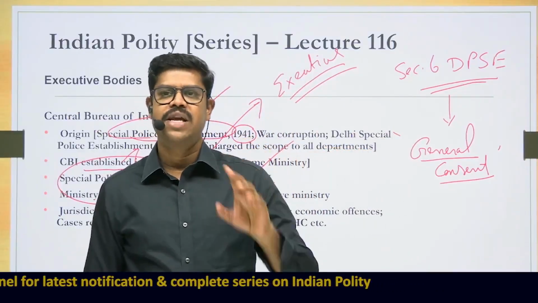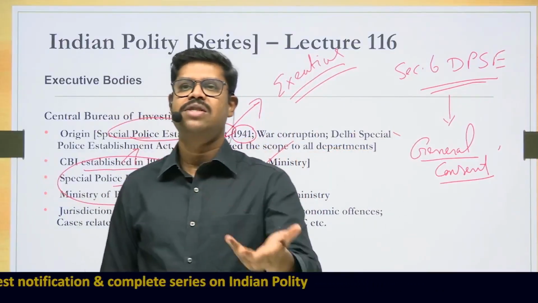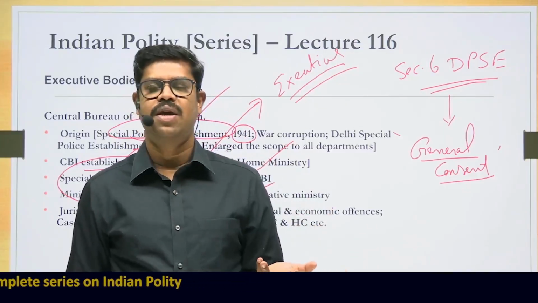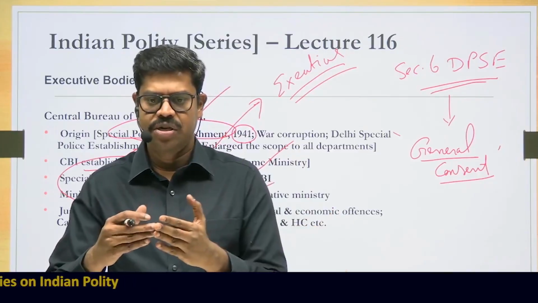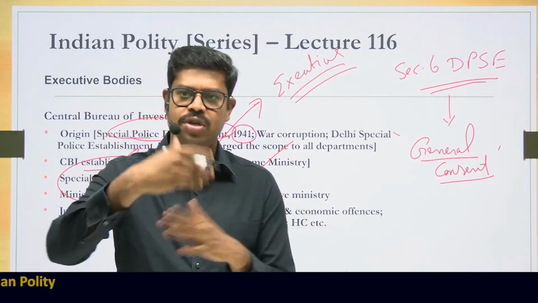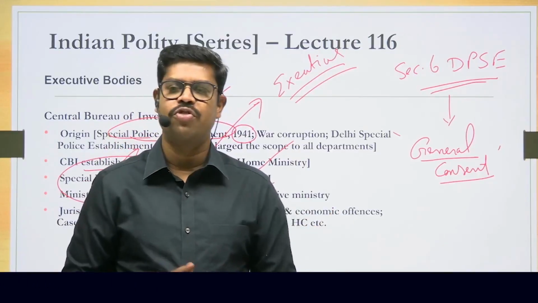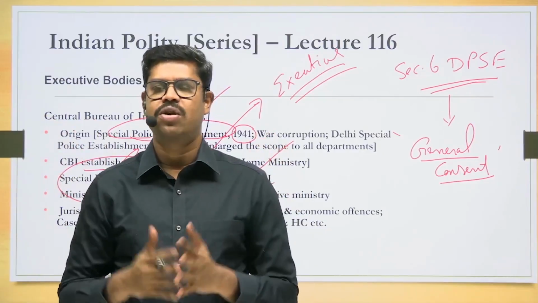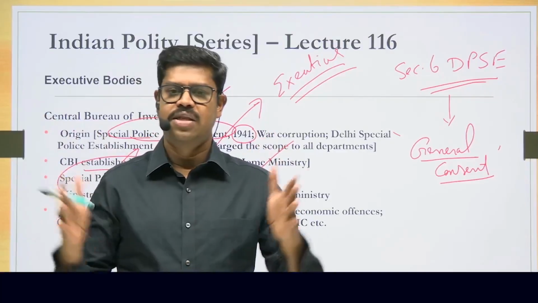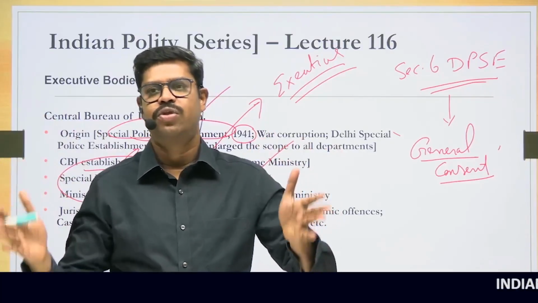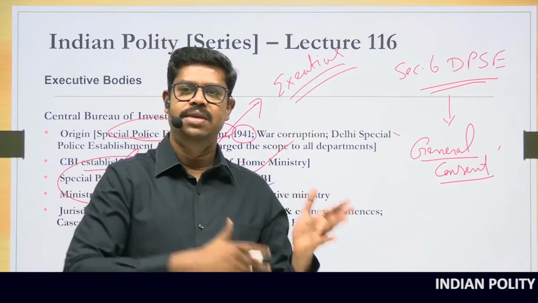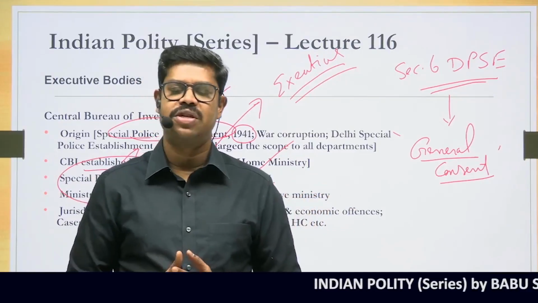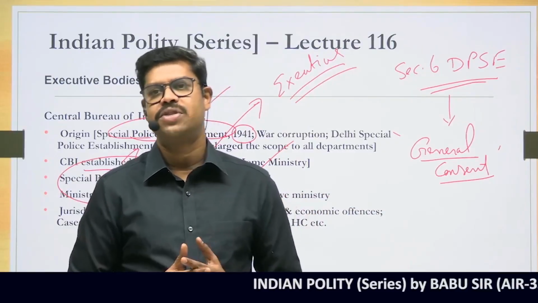Many states in our country will give general consent to the CBI, which means when they give general consent to the CBI, if at all the CBI officials wanted to probe any matters outside the jurisdiction of Delhi, they can do so for a period of 6 months without taking permission from the states on a case-to-case basis. This consent is generally given for 6 months. So in the 6 months time, the CBI officials can enter into any state, carry out investigations against any of the officials in that particular state without the permission of the state.